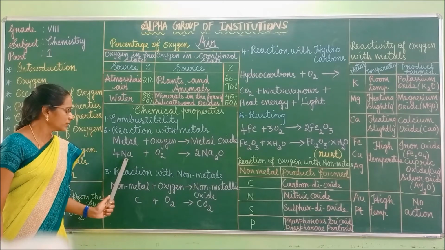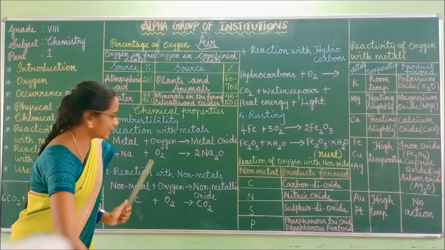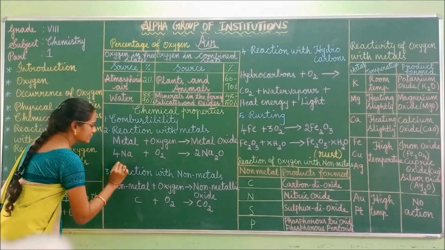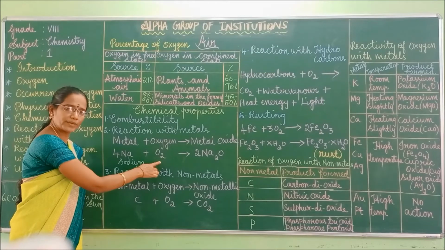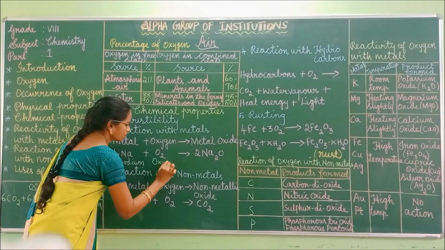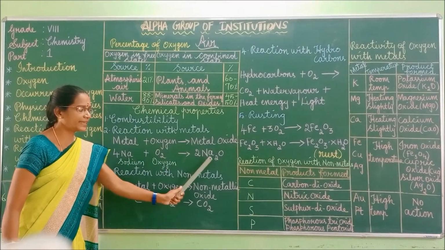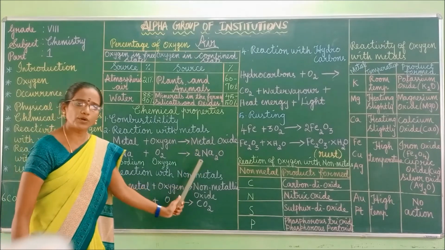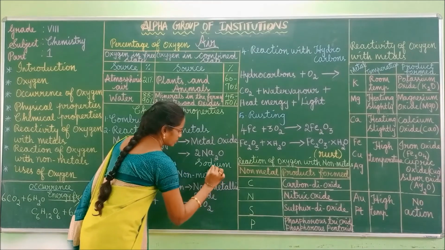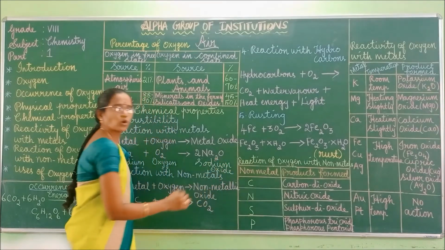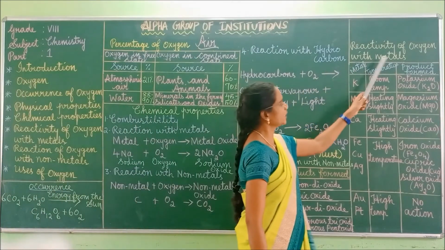So for example, Na is sodium, a metal. When sodium reacts with oxygen, O2, it forms Na2O. Na2O is sodium oxide.